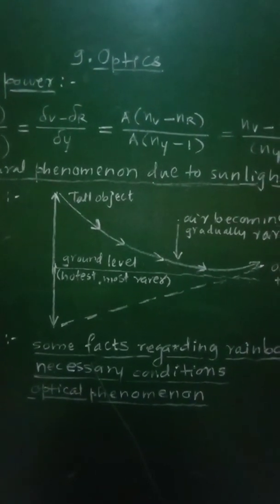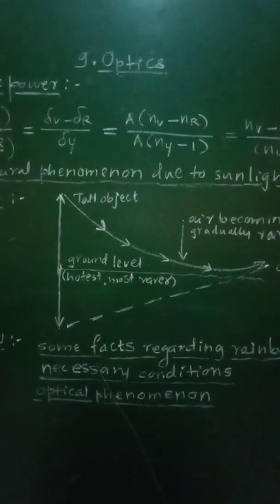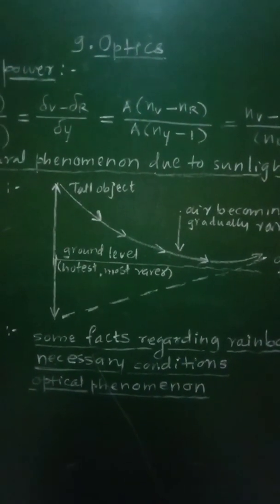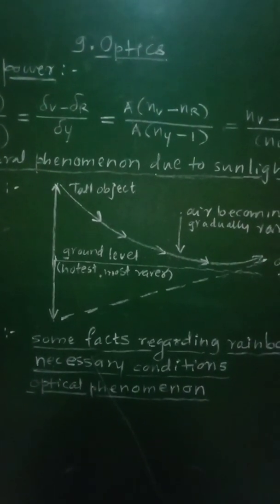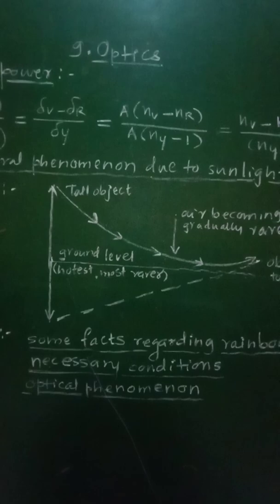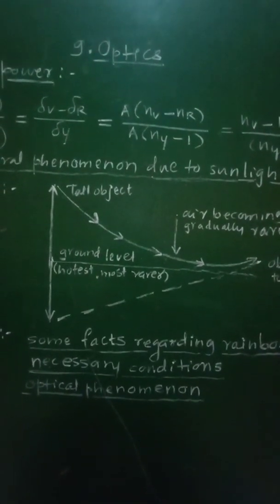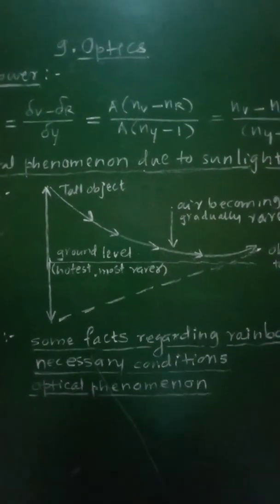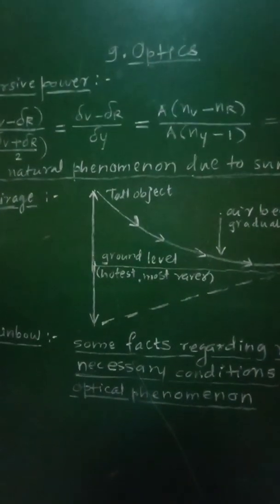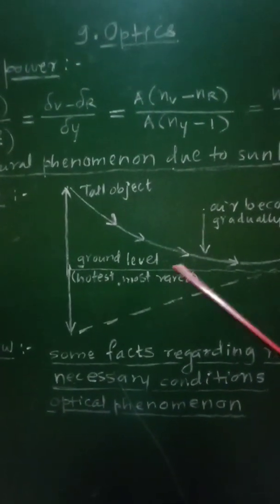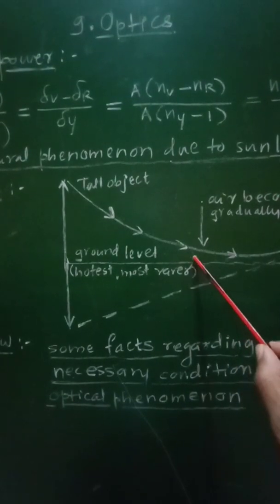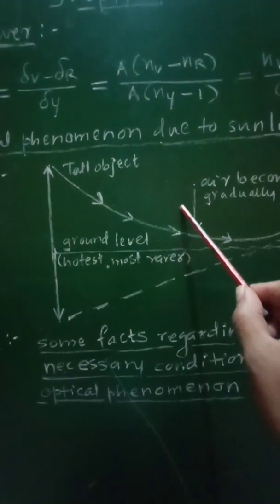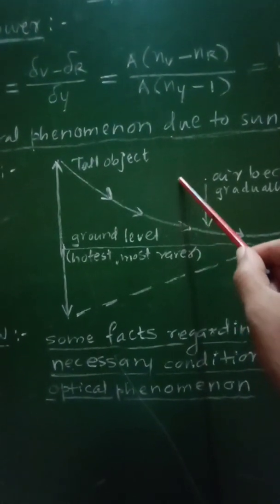On a hot day, the air in contact with the road is hottest, and as we go up above the ground level, it gets gradually cooler. Then the refractive indices of the layers of the air will change with height. Just now we have seen that the air close to the ground level is very hot, and therefore its refractive index will be less. This refractive index will increase as we go up.